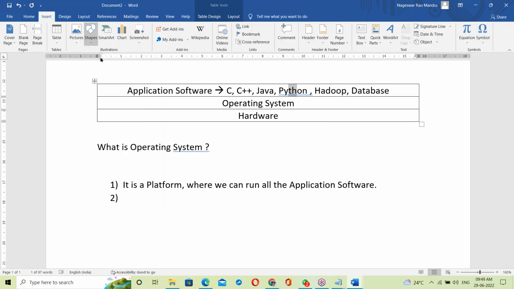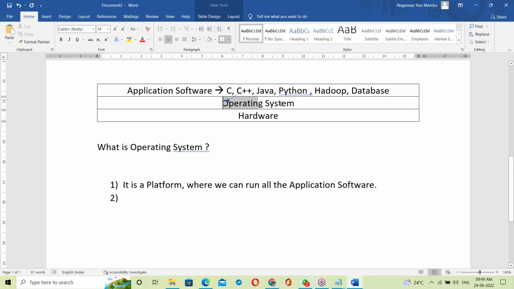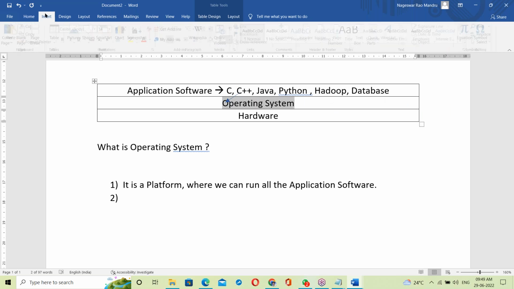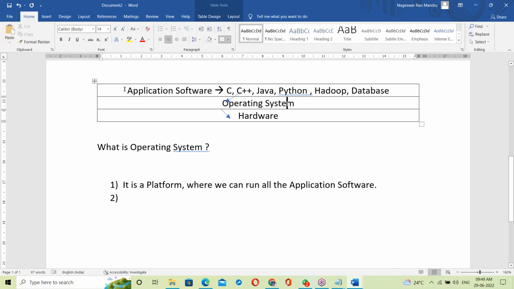First of all, the output goes to OS. The output of all these programs is first delivered to OS and then transferred to the output device.